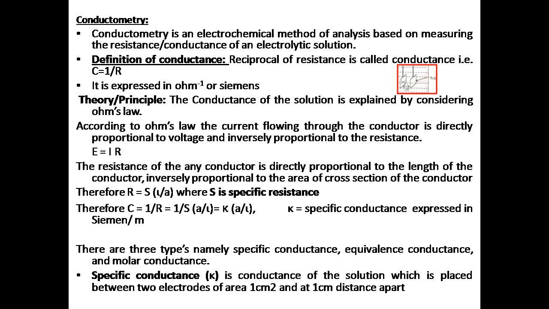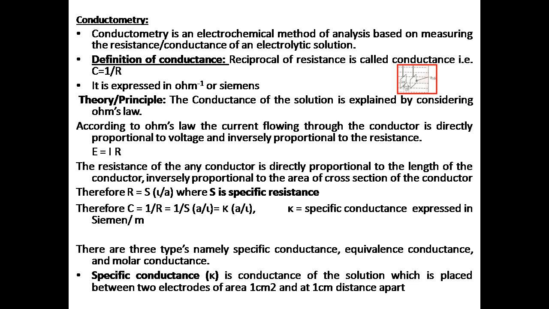The resistance of any conductor is directly proportional to the length of the conductor and inversely proportional to the area of cross section of the conductor. Hence, R equal to S into L divided by A. What is this S? S stands for specific resistance. What is this L? Length of the conductor. What is this A? A is the area of cross section of the conductor.